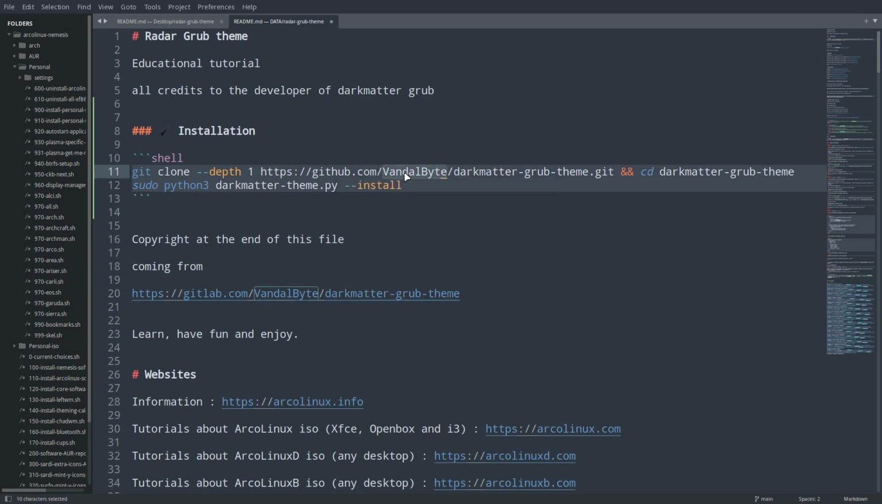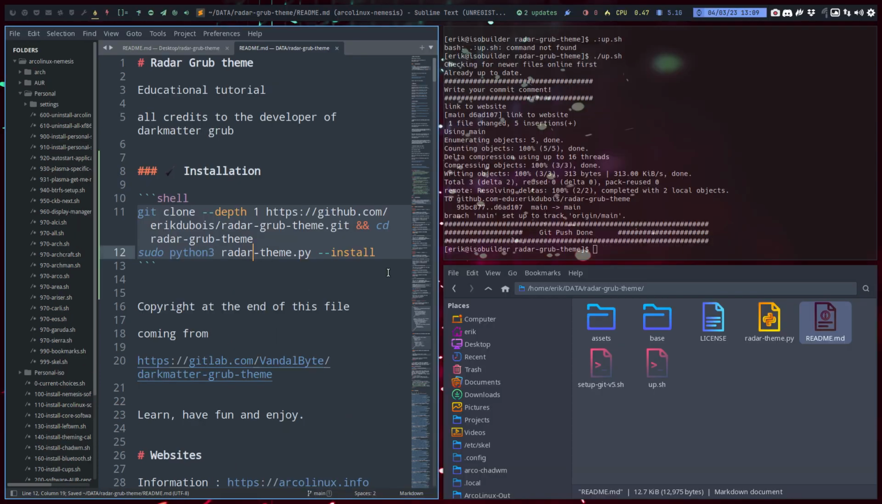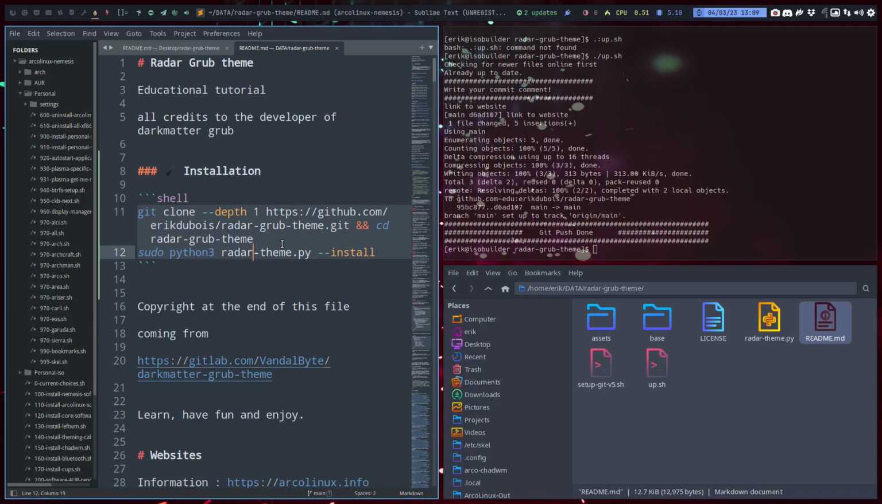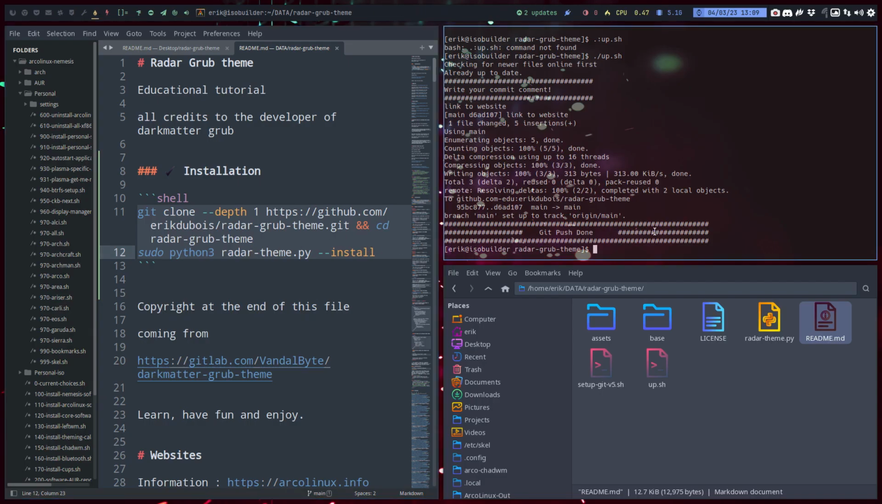Dot com Vandalbyte. Nope. Eric Dubois. Ah, what did I do? Control Z. Insert button. Eric Dubois. And then we called it Radar-grub-theme. Git, cd Radar-grub-theme, and Python radar theme. I would think that would be okay, unless I've made a mistake. So Radar-grub-theme git Radar-grub-theme. Okay, cool. Now we can test it. Is this working? Well, first of all, push to the internet.